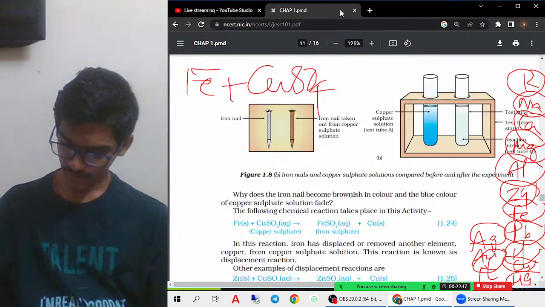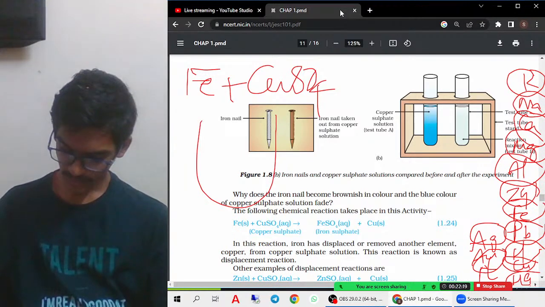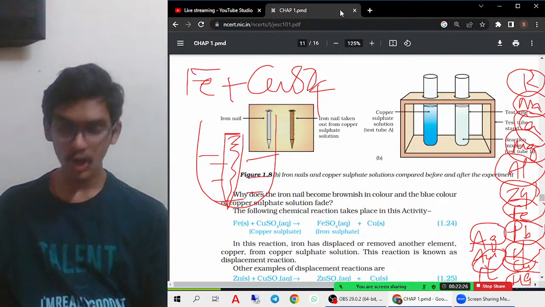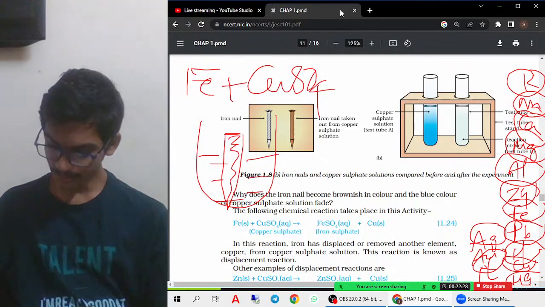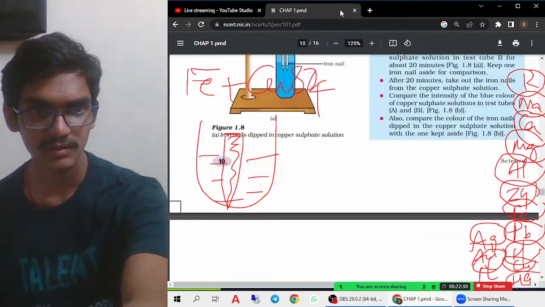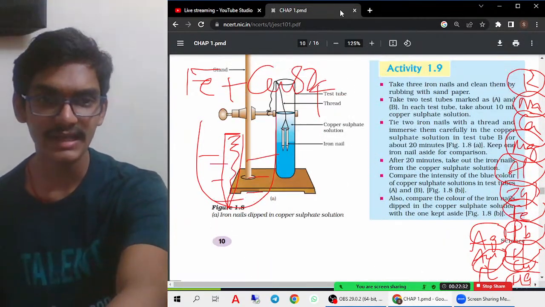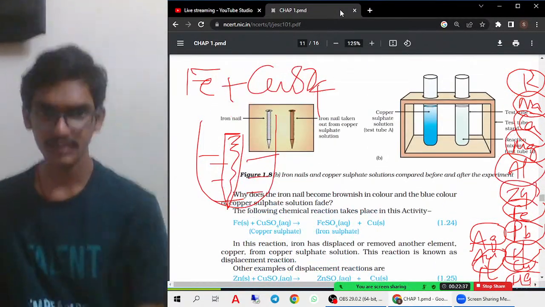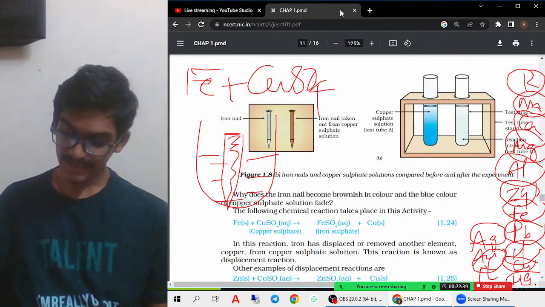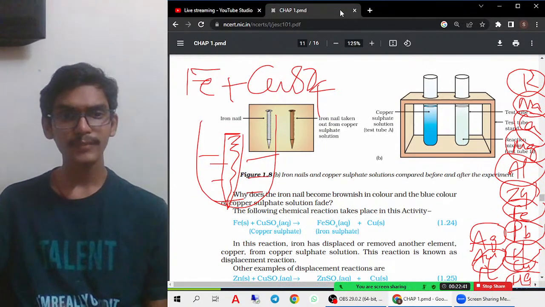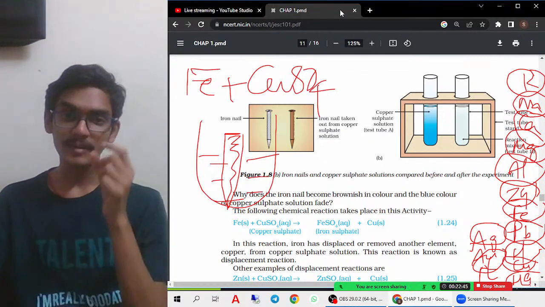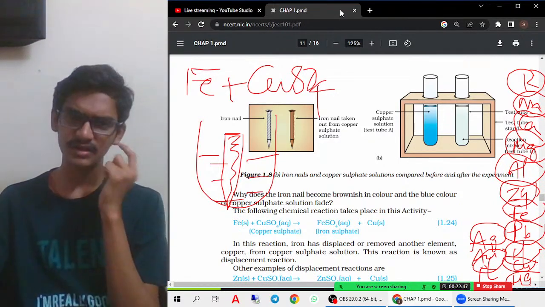I am taking a beaker and keeping an iron nail in it. This beaker contains the copper sulfate solution, which is blue in color. As you see in the page before, they are keeping the iron nail in the copper sulfate solution. After that, what is happening? The iron gets a coating of a brown colored substance formed on it, because copper is getting deposited. Generally, what is the color of copper? Copper's general color is brown.